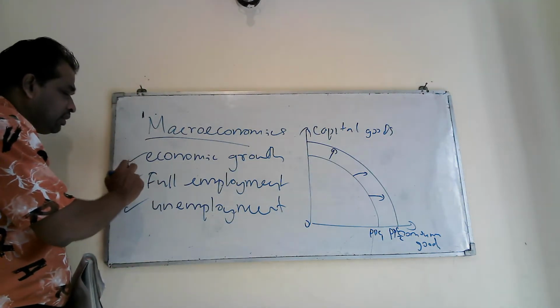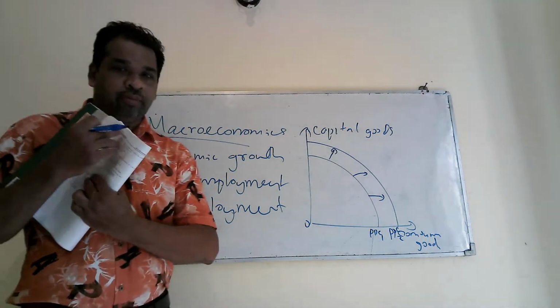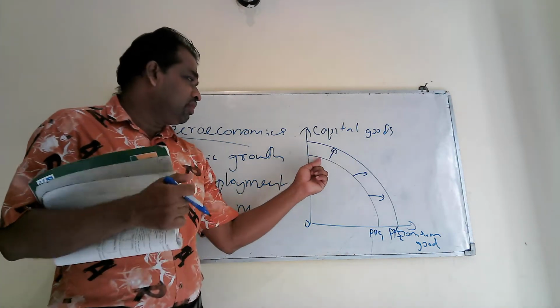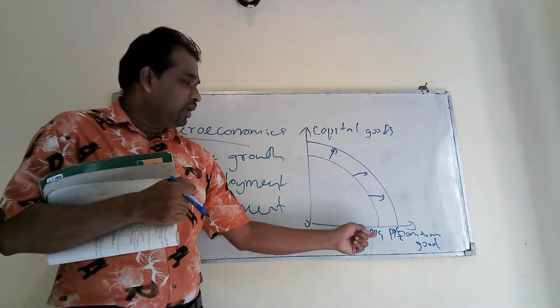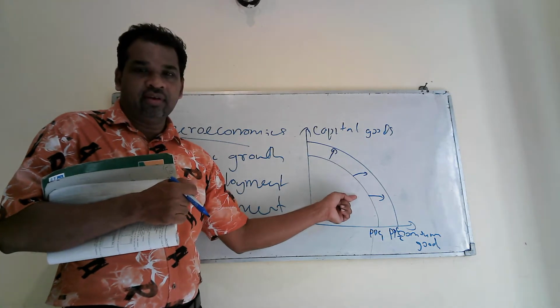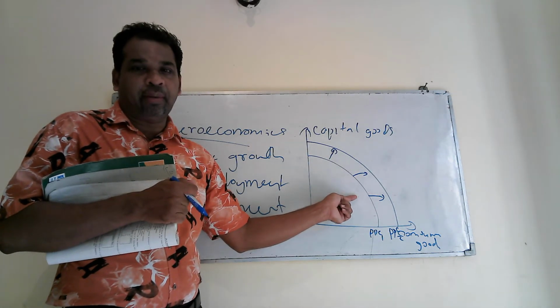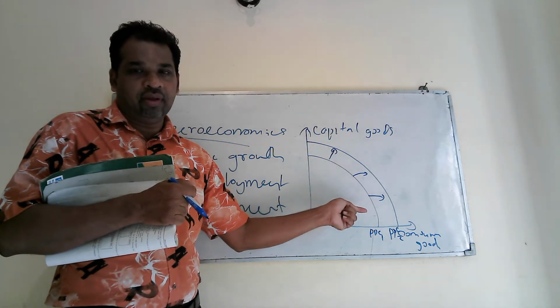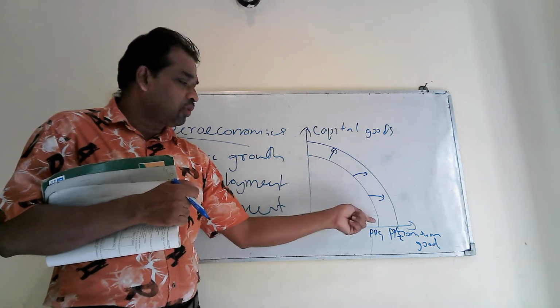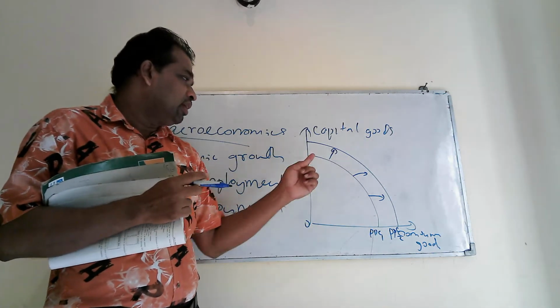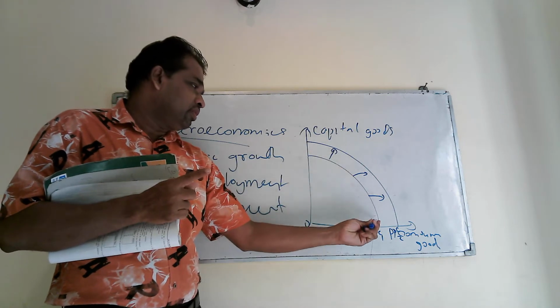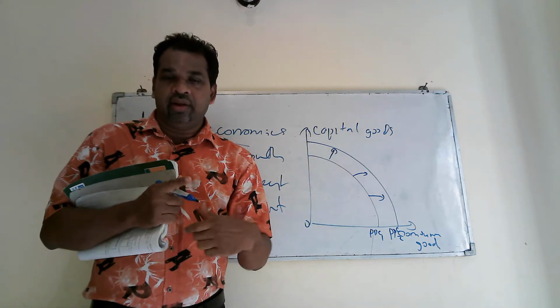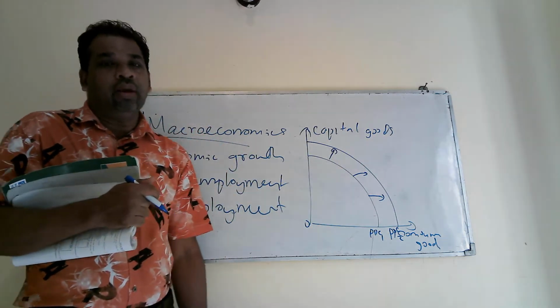Next factor, full employment. What is full employment? If you take this PPC 1, any point on the curve indicates maximum production capacity. There is full employment. The country has fully utilized resources. If you take any point along this curve, it indicates full employment.